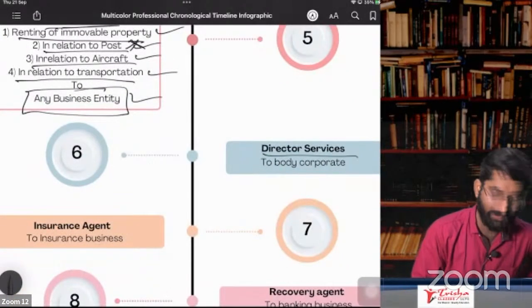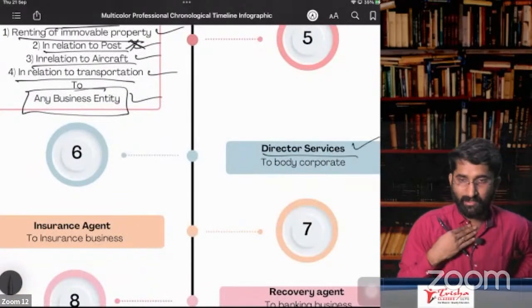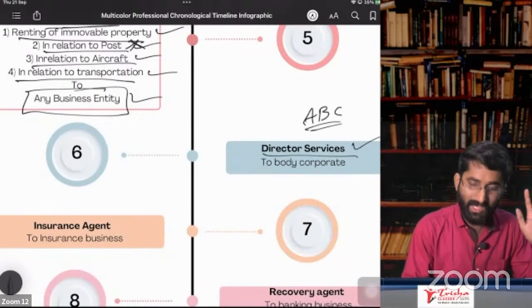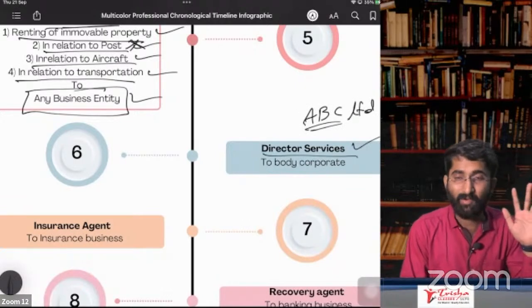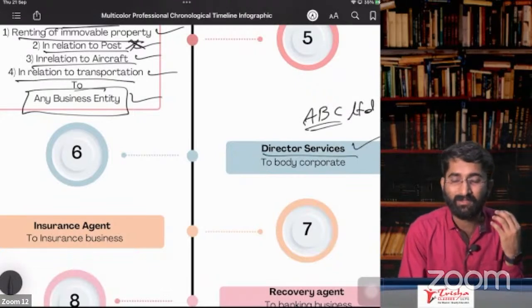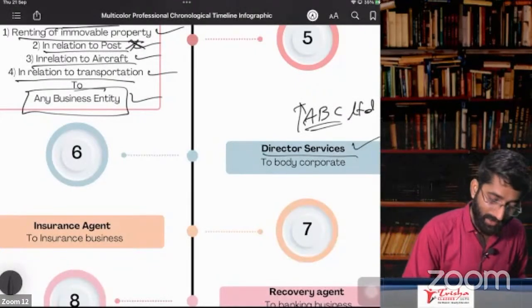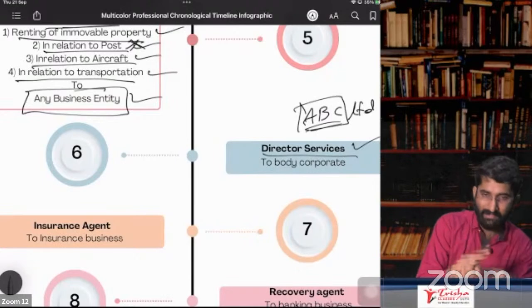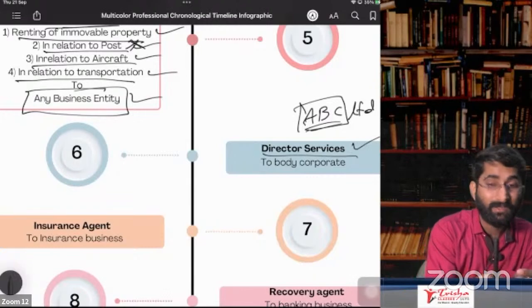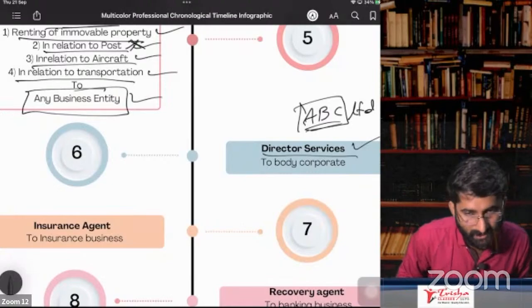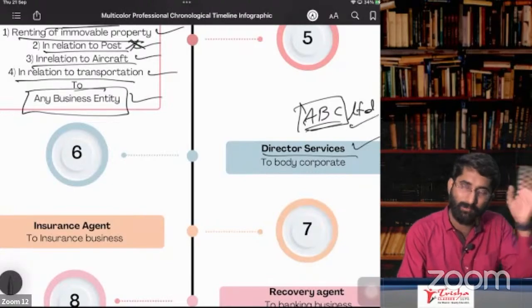Next one, director services. See, I am a director. I am not the employee of company ABC Limited. I am the service provider here and you are the service recipient, ABC company. I am giving the service to the company, so in that case, company is the service recipient. I am the service provider. I am not the employee. In that case, I don't have to take the registration. So ABC company, anyhow registered, you pay under RCM.